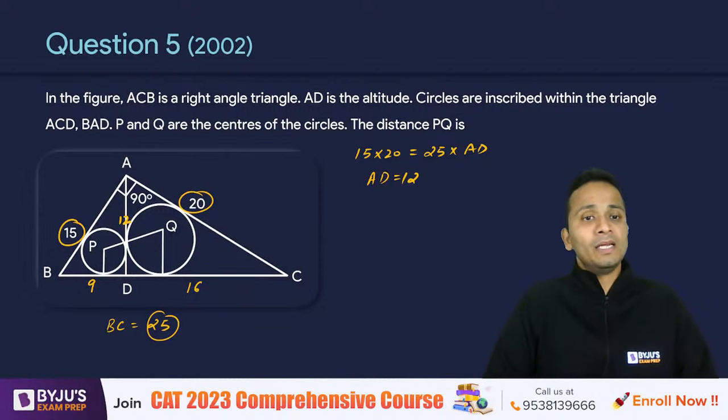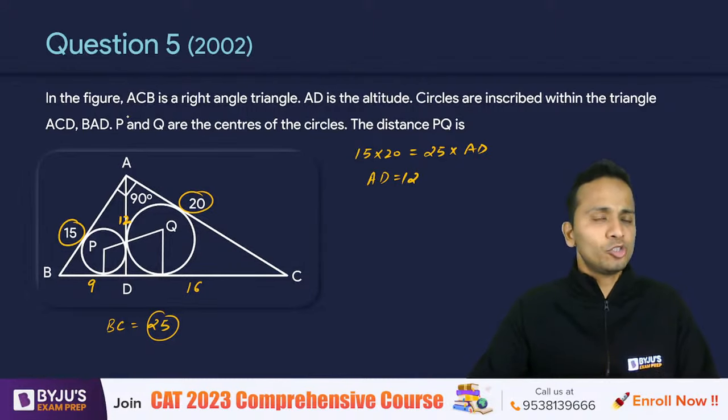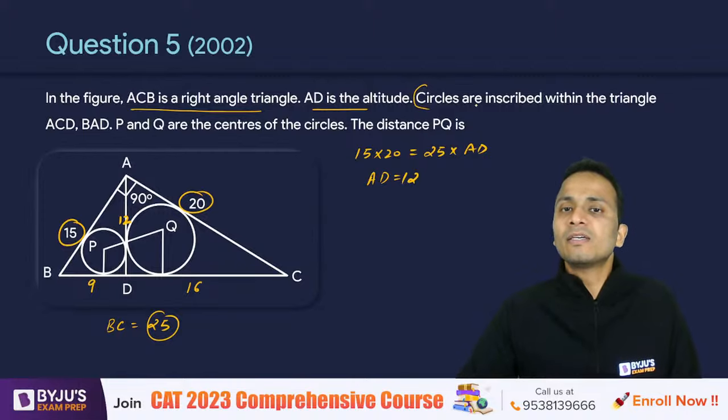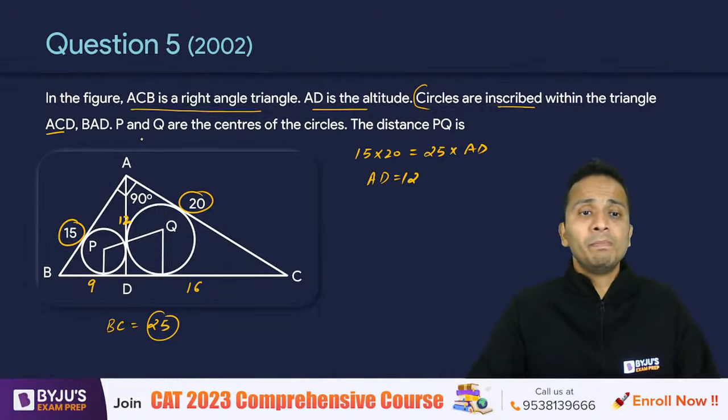ठीक है? Now finally, they are talking about the in radiuses. So the question says ACB is a right angled triangle. AD is an altitude. Fine, we have already seen that. The circles are inscribed within the triangle. Okay, so those circles दिख रहे हैं, these are inscribed. P and Q are the centers. What is the distance between P and Q?